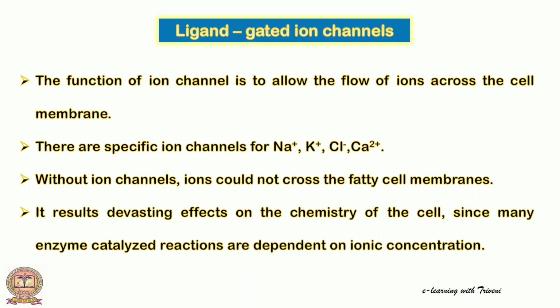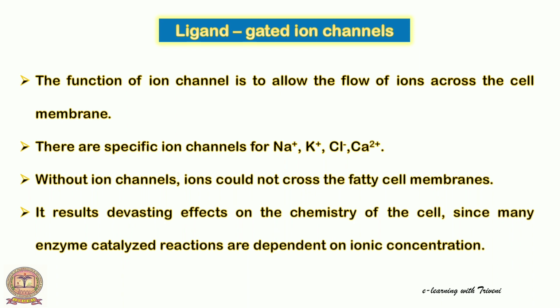That means here we have to remember ion channels cannot be permanently open and cannot be permanently closed. Controlled flow of ions should take place for the survival of any cell. That means ion channels are normally closed, and whenever a signal reaches the nerve terminal, they will be opened. In this way, the receptor controls the passage of ions through it.